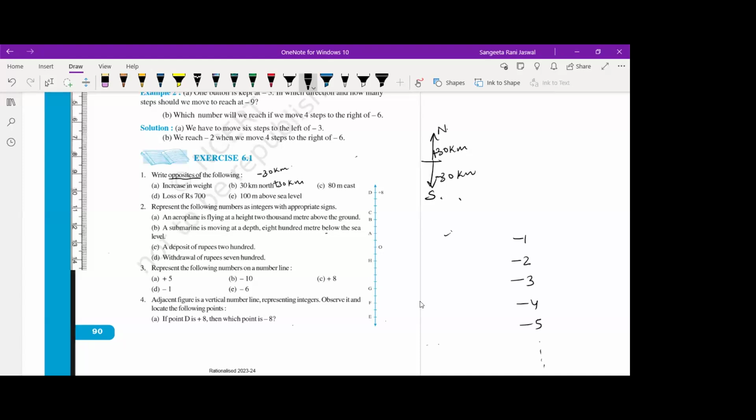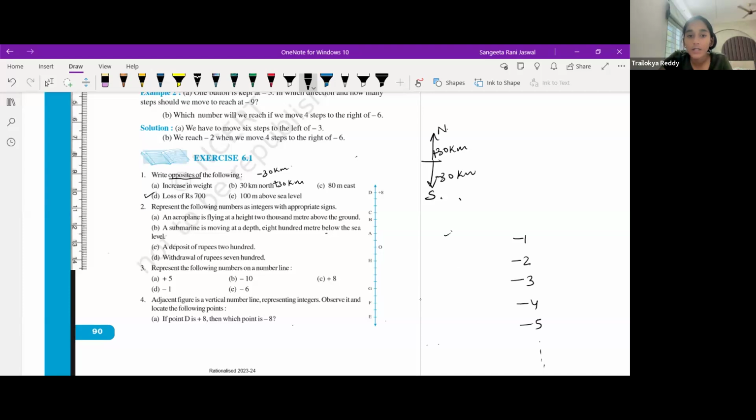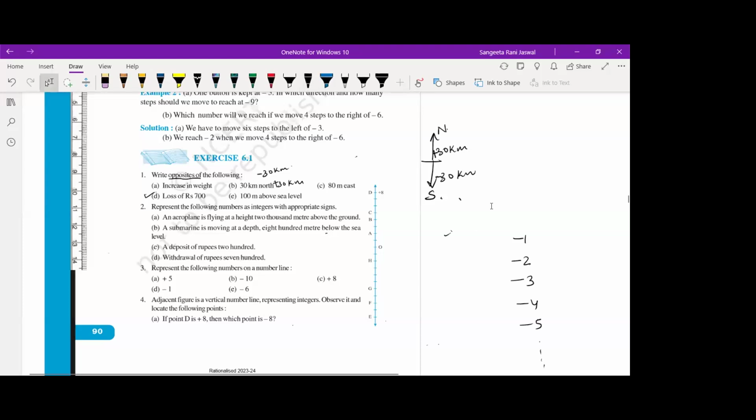Okay. Now see the next one, 80 meter east. Neha, tell me. 80 meters west. Good. Now, Nishika, loss of rupees 700. Ma'am, can it be gain of rupees 700? Yes, absolutely correct, beta. Okay, next, Trilokya, 100 meter above sea level. Ma'am, 100 meter below sea level. Below sea level. Okay.